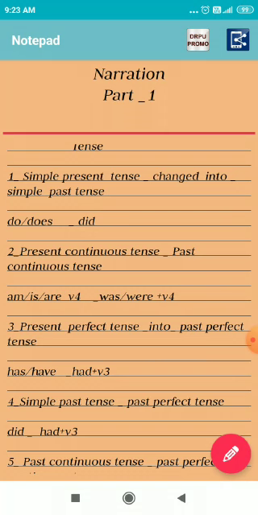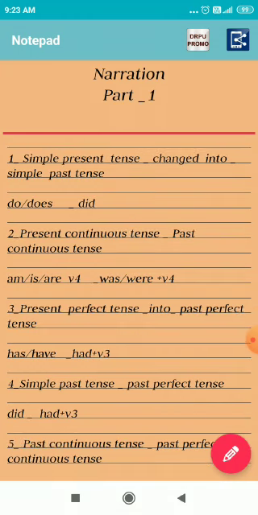So, if our direct speech is in the present continuous tense, it will be converted into the past continuous tense. Personal pronouns and possessive pronouns will be used according to the subject wherever necessary.